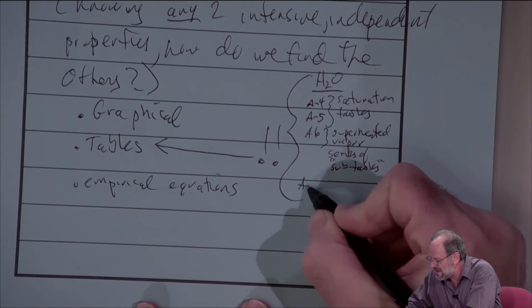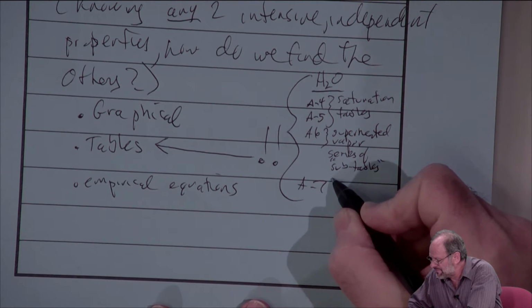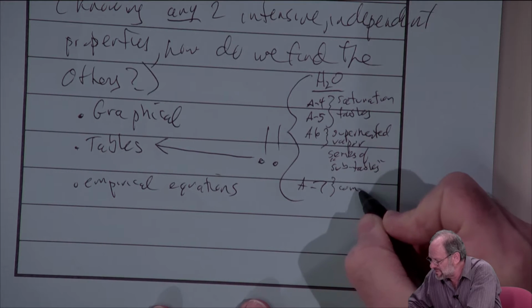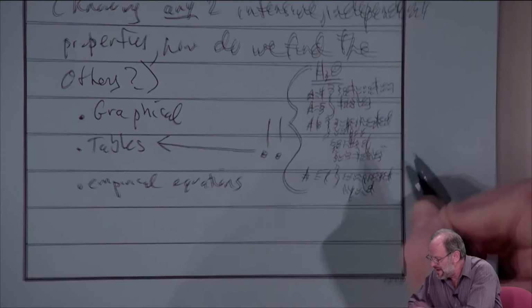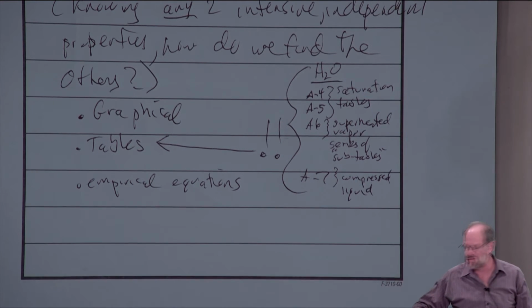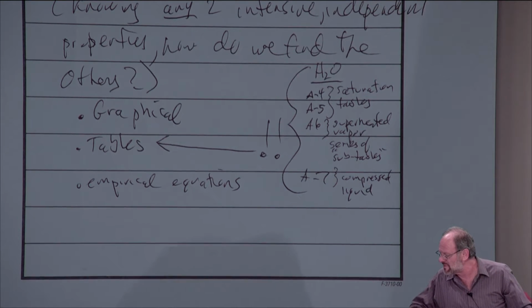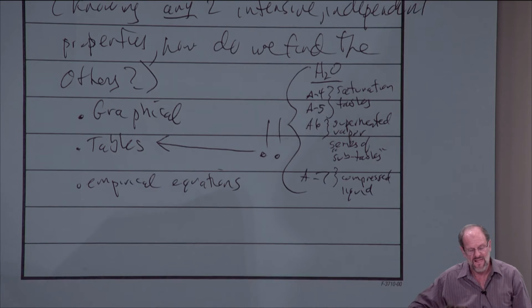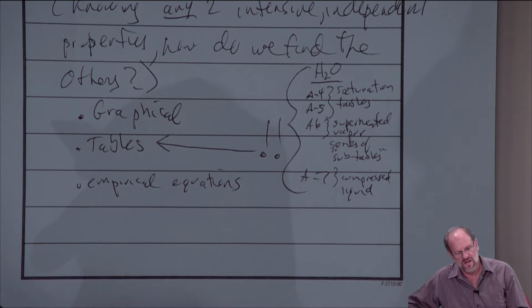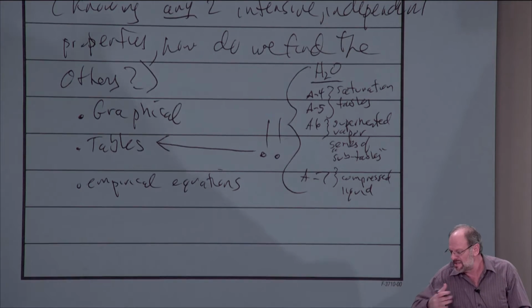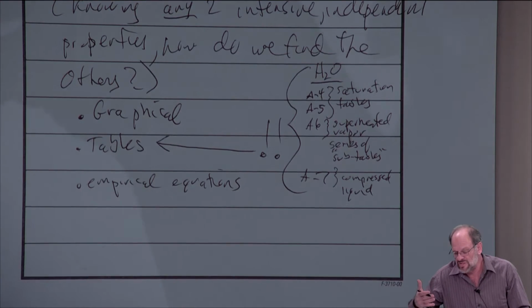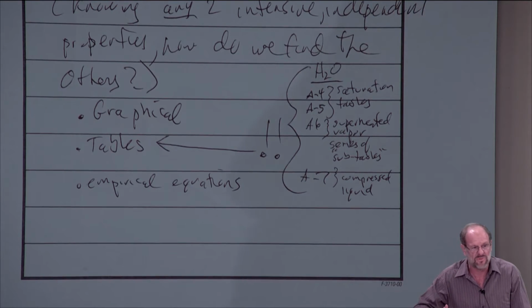Then A7 is for compressed liquids. However, there's a big problem with table A7. I don't know why the author even bothered to put it into the book in this form. It's also a series of subtables, but the lowest pressure subtable is such an incredibly high pressure that it's a pressure we generally don't even see in any kind of real application.